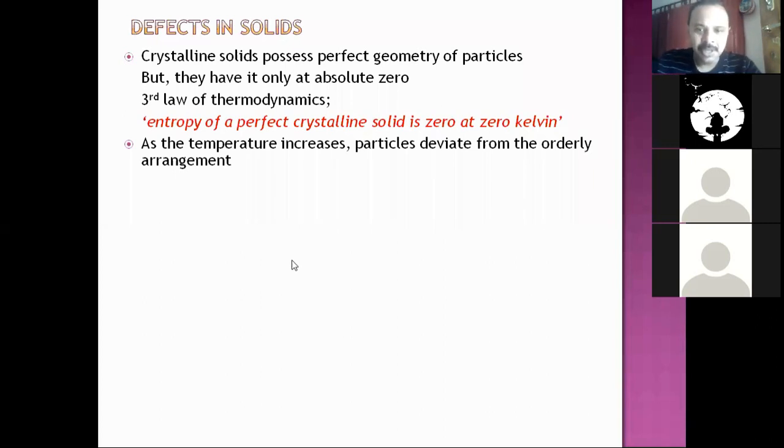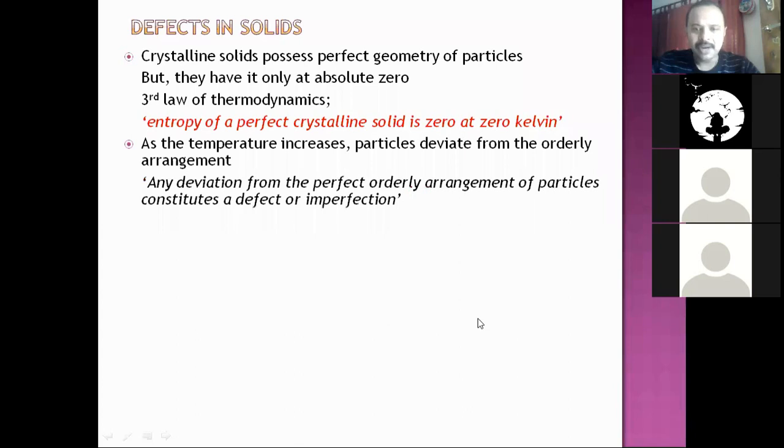As temperature increases, particles deviate from orderly arrangement. There may be particles arranged in rows and columns. As temperature increases, they acquire some energy and start moving out of their lattice positions. Not all the particles, but whichever has acquired sufficient energy will dislocate. Any deviation from the perfect orderly arrangement of particles constitutes a defect, or an imperfection.